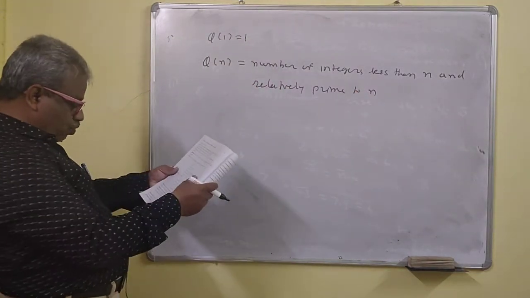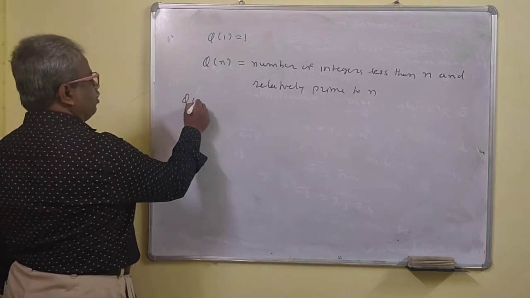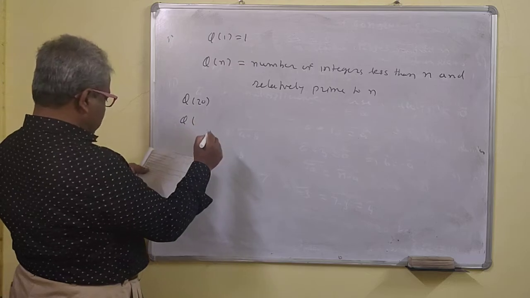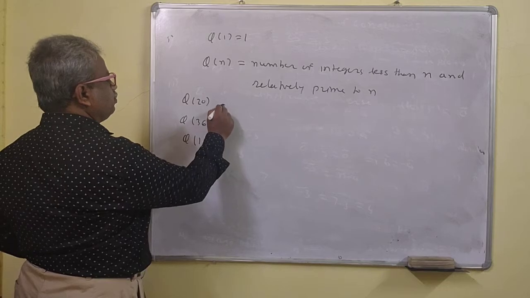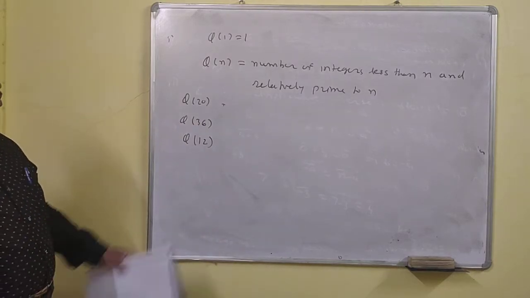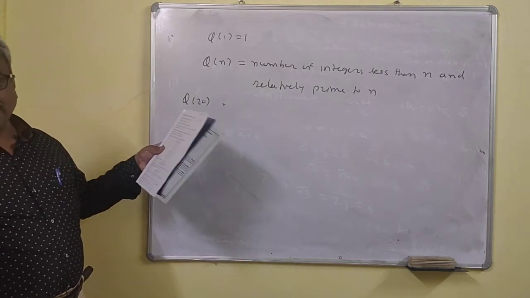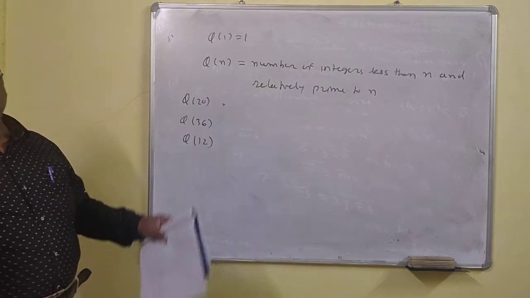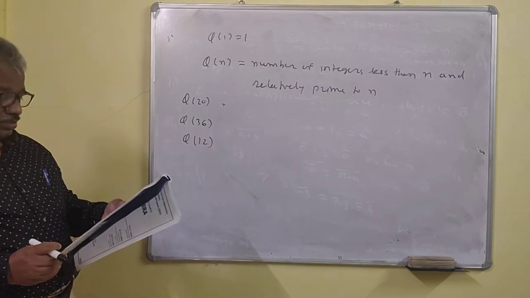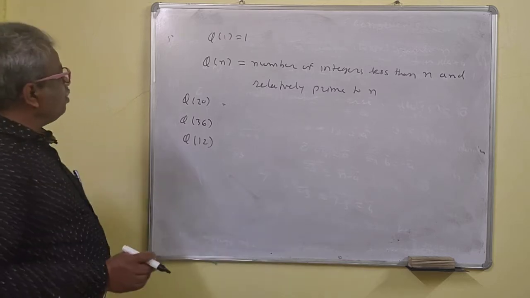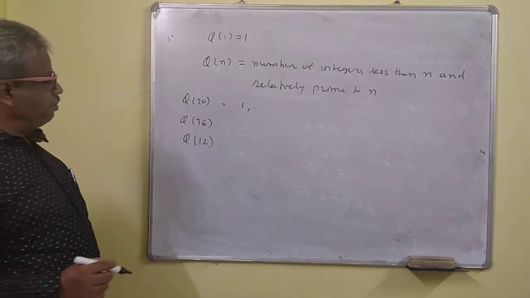Suppose you want to find the value of phi of 20. For example, we'll do this one. Phi of 20 means the number of integers less than 20 such that they are relatively prime to 20. So we have to find out the numbers relatively prime to 20. Which numbers are relatively prime to it? 1 is relatively prime to 20.